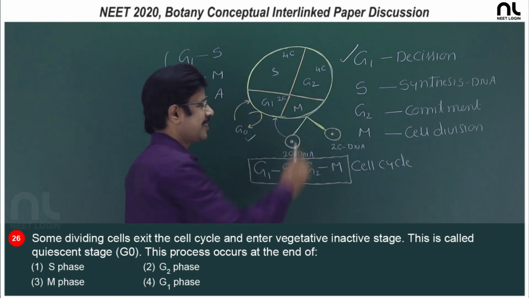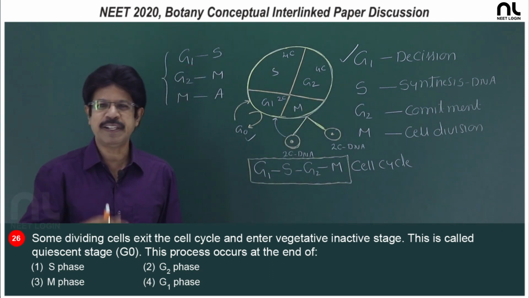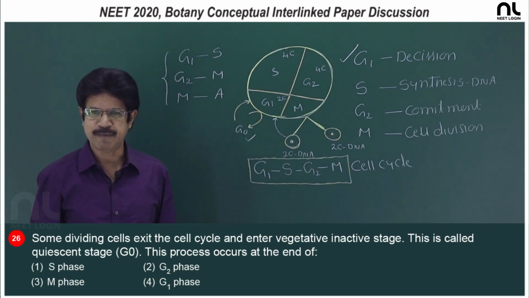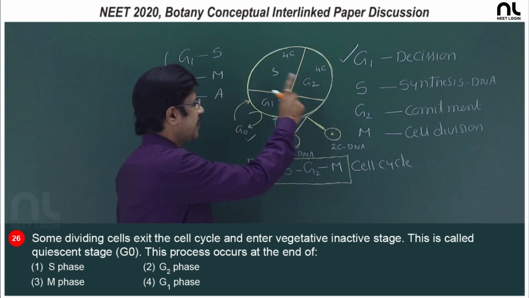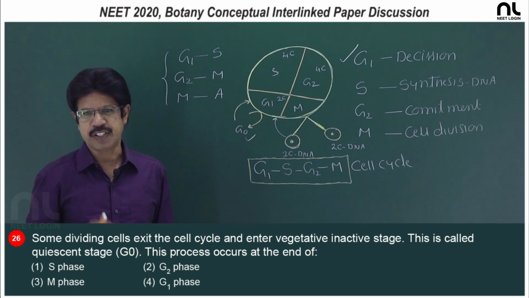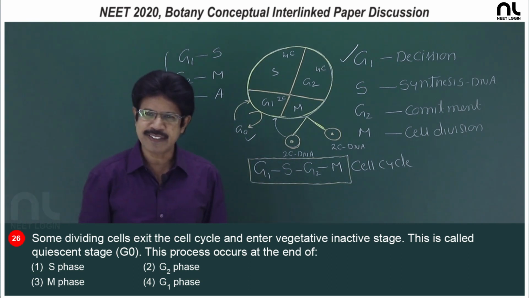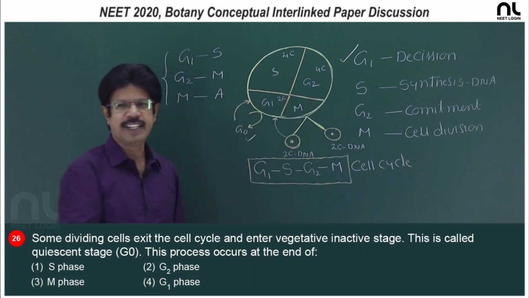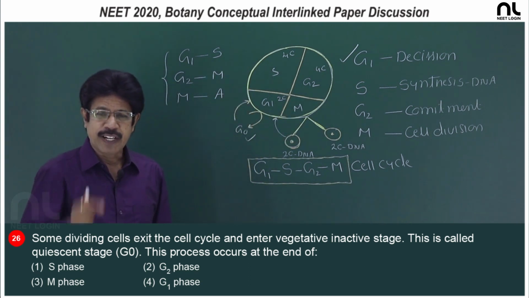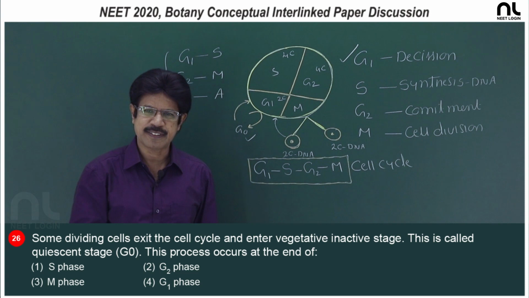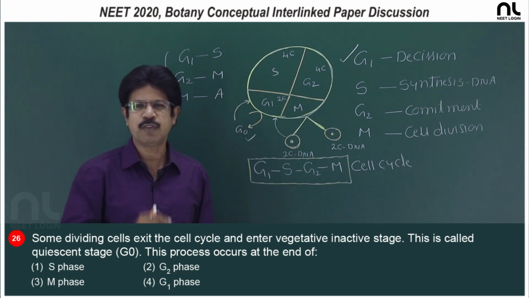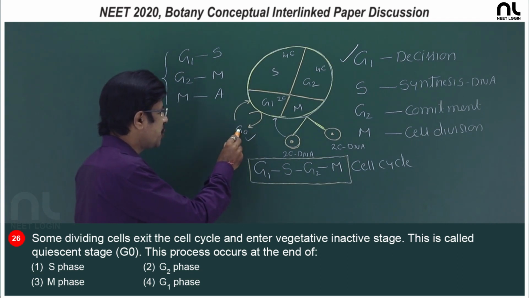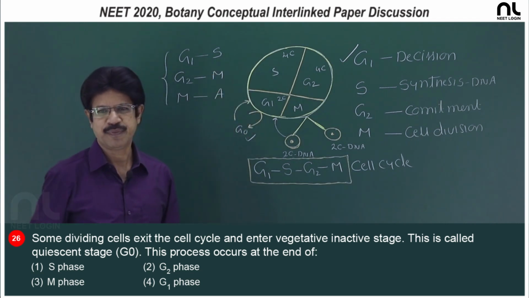And in case of S, there is synthesis of DNA, replication of the DNA, the 2C DNA becomes 4C DNA. And in case of G2, there is continuation of RNA and protein synthesis, the cell grows, followed by M. Whenever proliferation of cells is required, at that condition the cell exits G0 and enters G1.